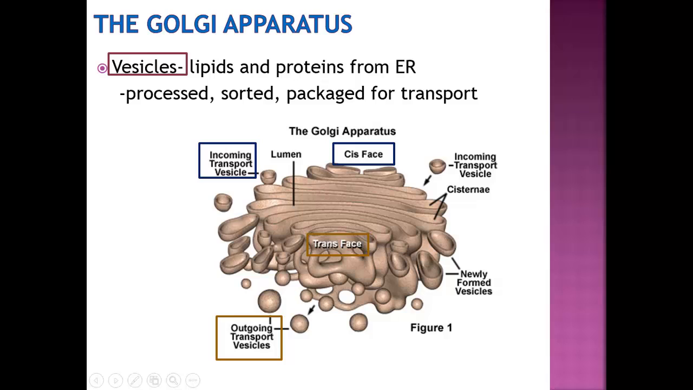So, vesicles from both the smooth ER and rough ER transport their contents to the cis face through the incoming transport vesicles, and after being processed, sorted, and packaged within the Golgi, the outgoing transport vesicles are formed and exit through the trans face of the Golgi apparatus.